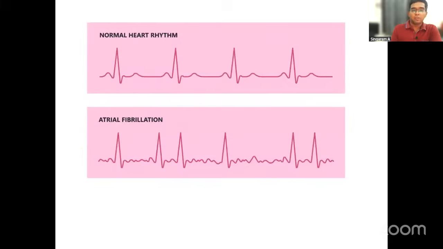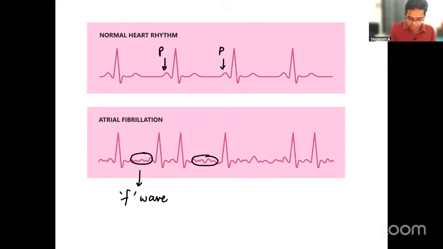Now have a quick look at the ECG tracing in case of atrial fibrillation. When you compare it with the normal rhythm, this is the P wave which we are talking about. If you look at this, we don't get a definite P wave. That's why in the question it was written as absent P wave. Instead, it is called F wave.